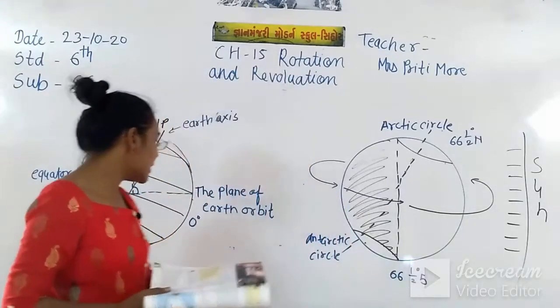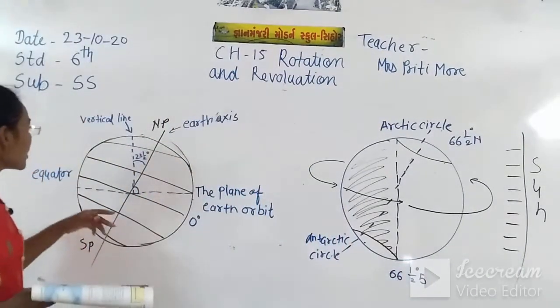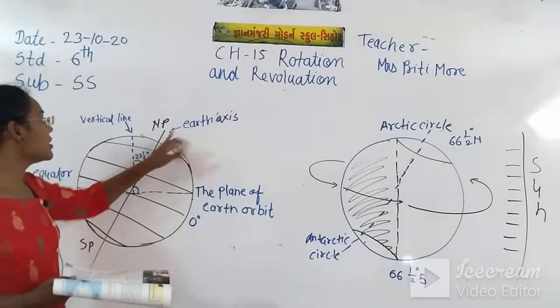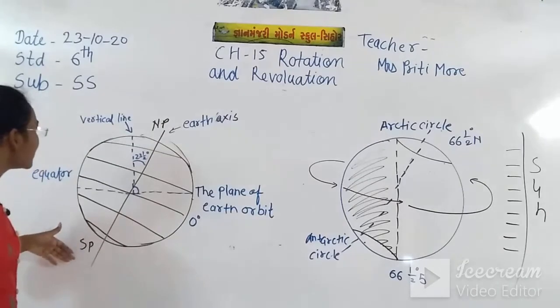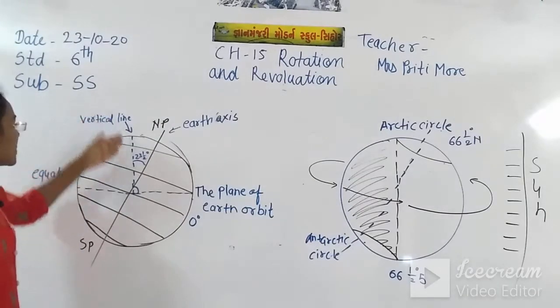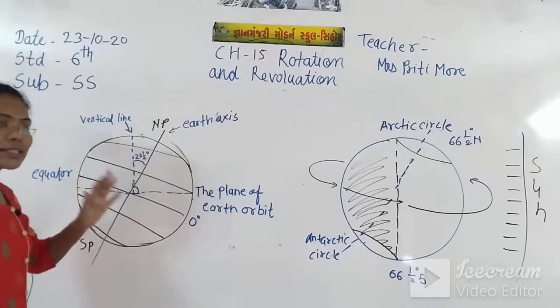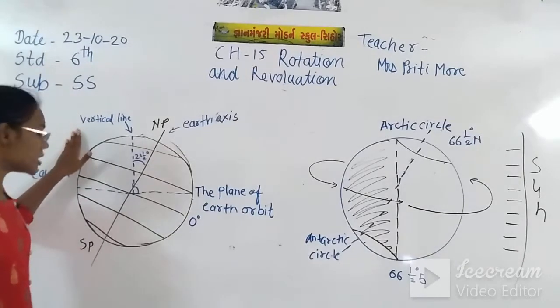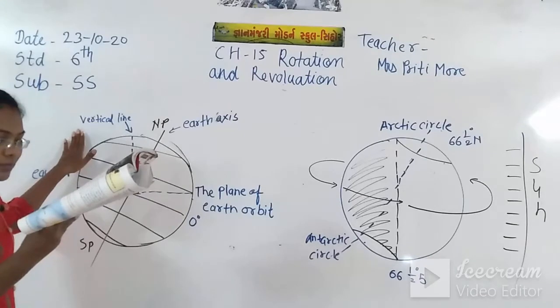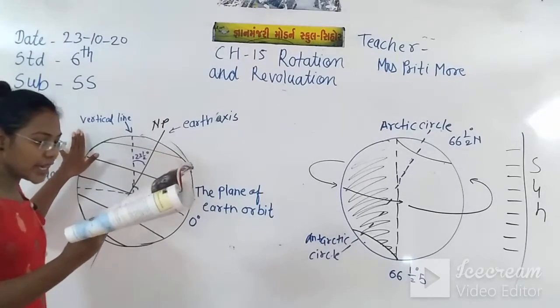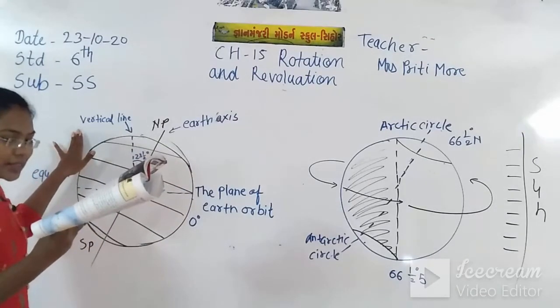Now you can see in this diagram, there is the earth axis, this slanting line going here. Some standing lines on the globe are called vertical lines. What is written there: it is inclined from the vertical line at the angle.